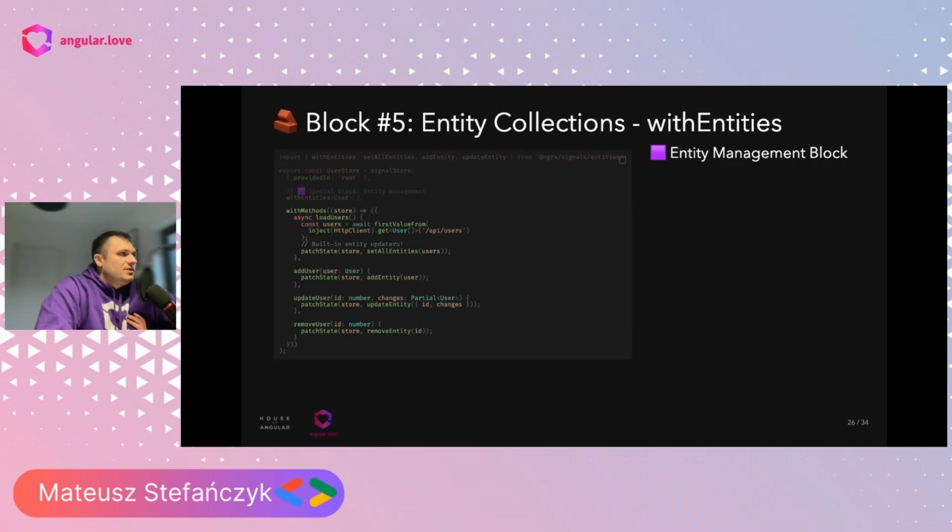Then we can patch our state by utilizing a lot of helper functions like setAllEntities, addEntity, updateEntity, removeEntity. There is even more in the documentation, but the entire idea is to simplify the way we manage our entities with the signal store. So we can see how simple it is to fetch the users, set them to the state, and propagate this data to the components that utilize this store.